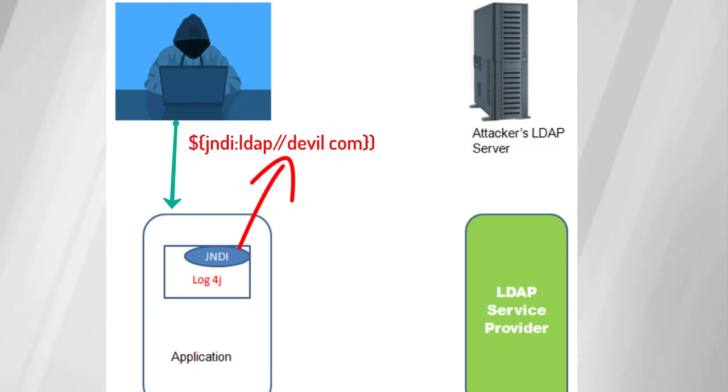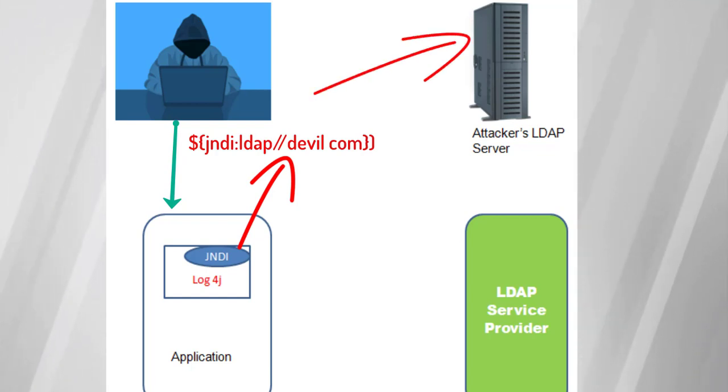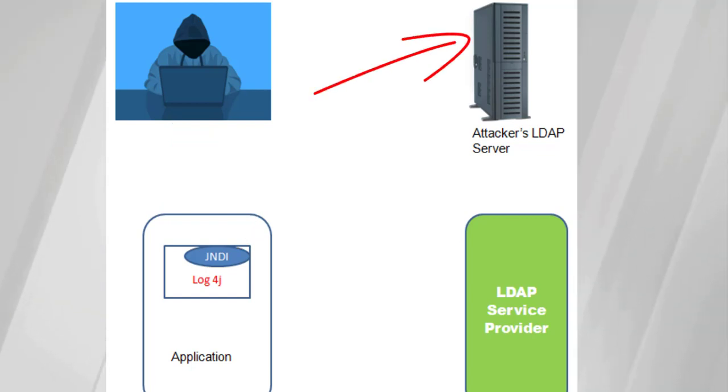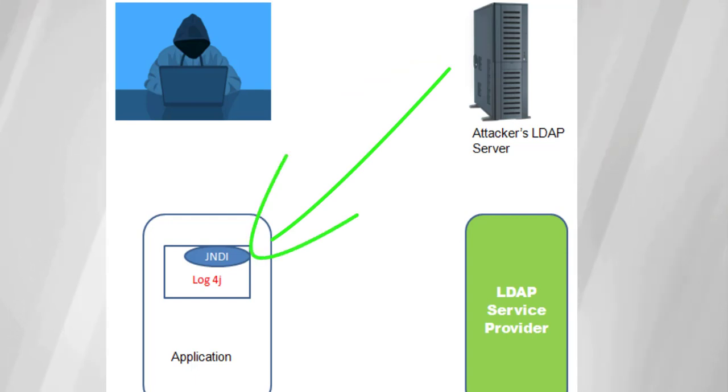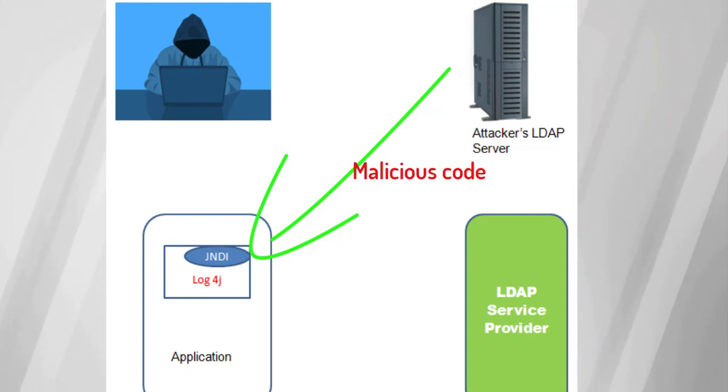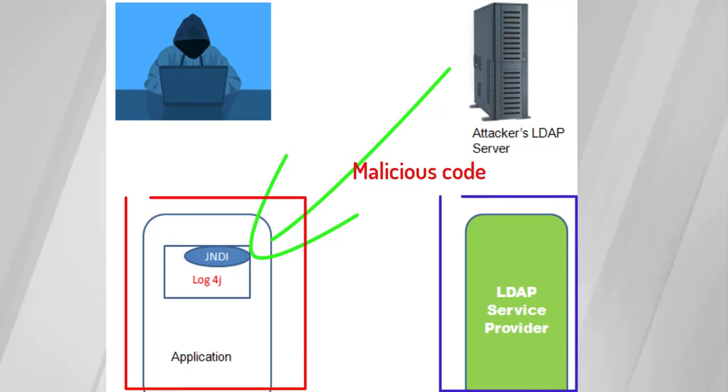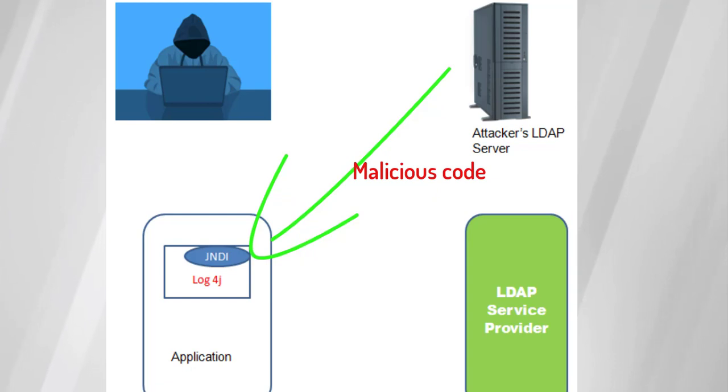Our JNDI lookup looks for this link, and it goes directly to the attacker's domain. The attacker's server sends back a reply to this, it is logged, and in the reply he may send some malicious code which gets executed and gains control of the application as well as the server. So that is called remote code execution.